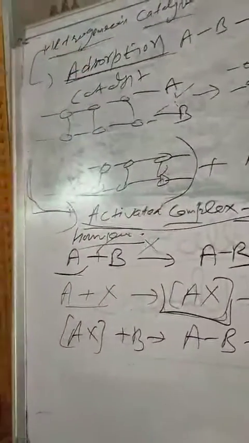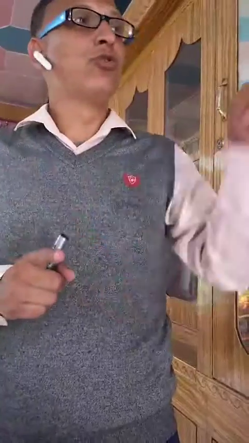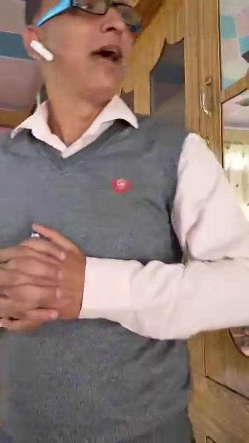So I have discussed till now what a catalyst is. It has two types: homogeneous and heterogeneous. Homogeneous works with the help of activated complex theory, and heterogeneous works on the phenomena of adsorption. I explained how they work with the help of one example, and I request you to go through this. If you are not able to understand once, go through this video 2 times, and if after that you have any problem, you can give me a call or you can give me a message in the group. And in this video, this is all about catalysts.